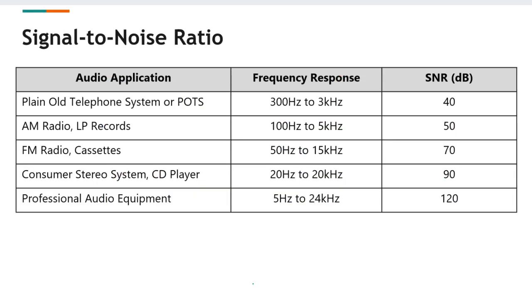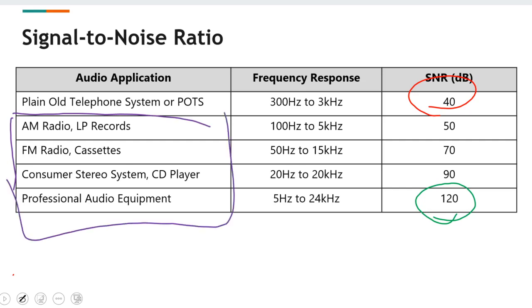So when we talk about SNR, or signal to noise ratio, the preference is for higher SNR values, and that is what we would normally prefer to have in professional audio equipment. And as always, we come back to our old telephone systems, and they have the lowest signal to noise ratio. So that is something to remember as well. Even within audio applications, different applications have different signal to noise ratio.